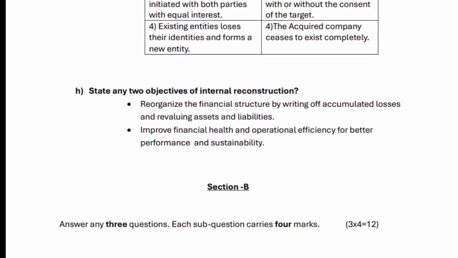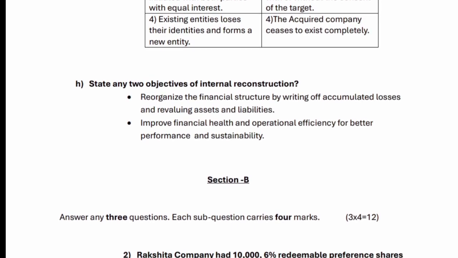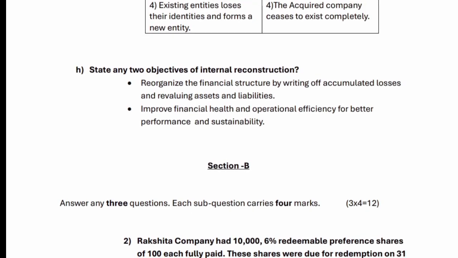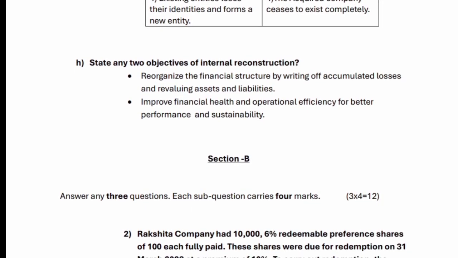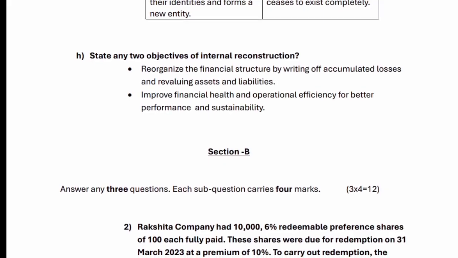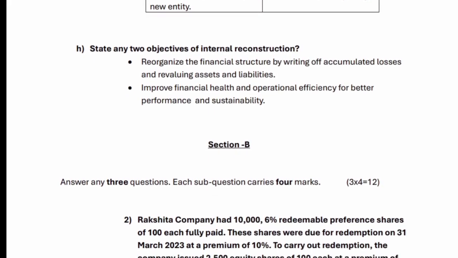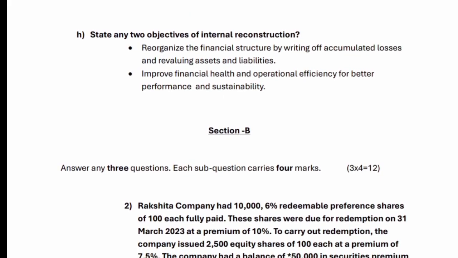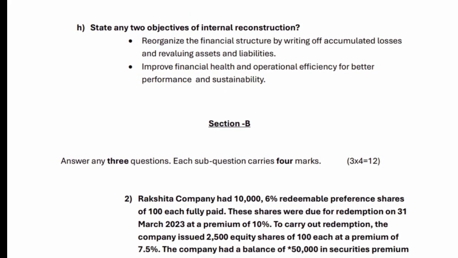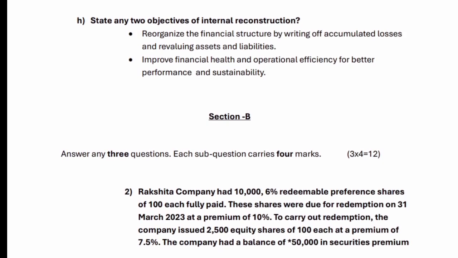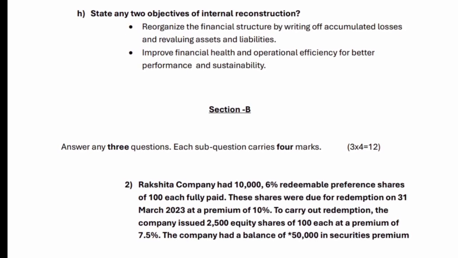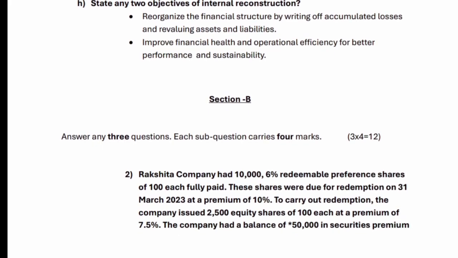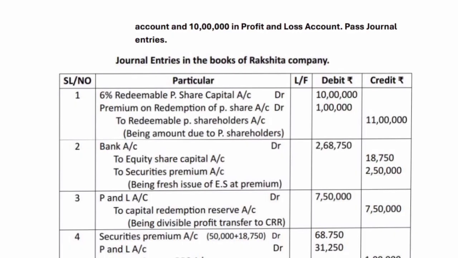Section B. Answer any 3 questions. Each sub-question carries 4 marks. 3 times 4 equals 12. Question 2. Rakshita Company had 10,000 6% redeemable preference shares of 100 each fully paid. These shares were due for redemption on 31st March 2023 at a premium of 10%. To carry out redemption, the company issued 2,500 equity shares of 100 each at a premium of 7.5%. The company had a balance of 50,000 in securities premium account and 10 lakh in profit and loss account.